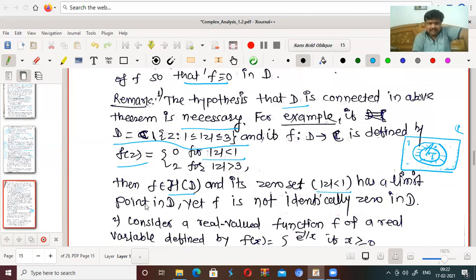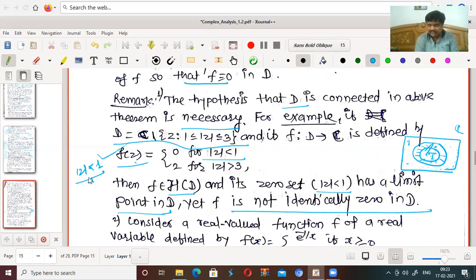Its zero set, mod z less than 1, has a limit point in D. What are the zeros of this function? Zeros are all the values of z for which mod z is less than 1, that is, all the points inside this set, at all of which f of z is 0. Therefore these are all zeros of the function. This set has a limit point in D, yet f is not identically 0 in D. What is the limit point of this?